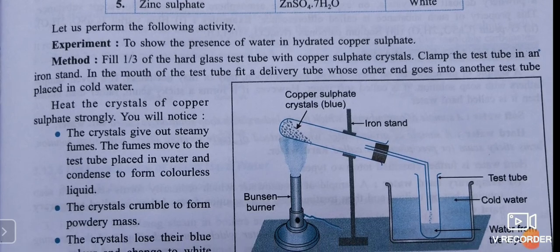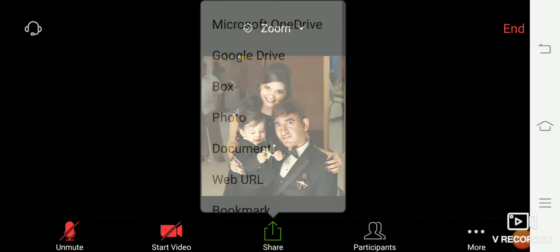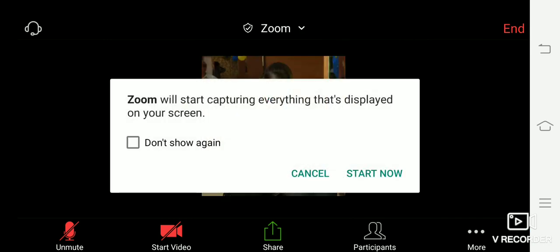What you have to do is fill one-third of the hard glass test tube with copper sulfate crystals. Clamp the test tube in an iron stand. In the mouth of the test tube, here you can clearly see that in the mouth of the test tube,